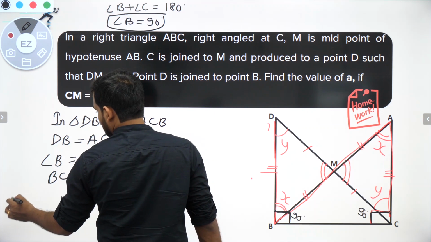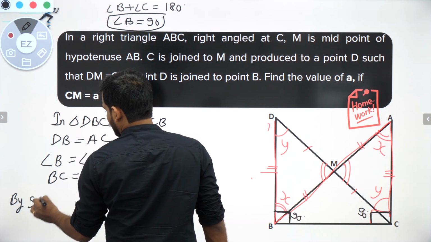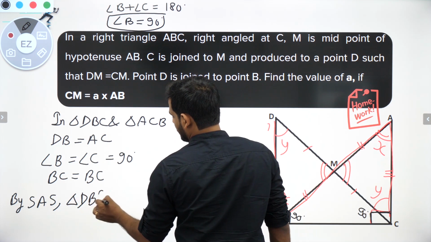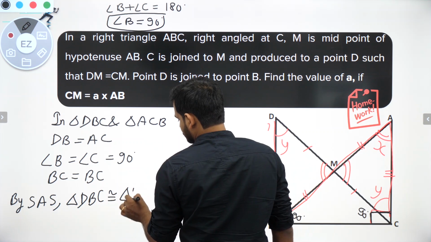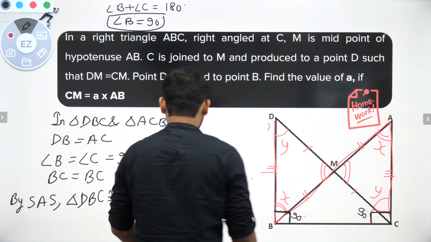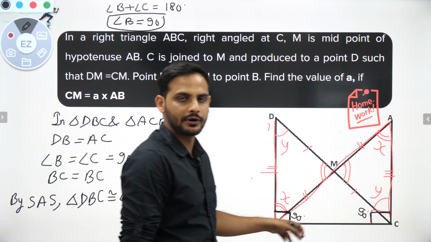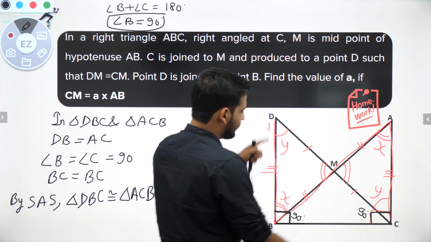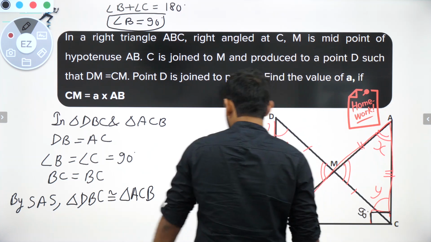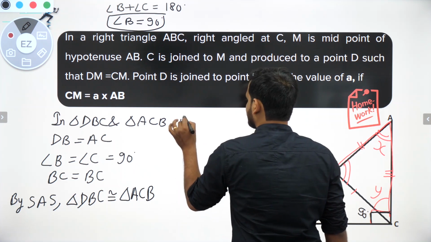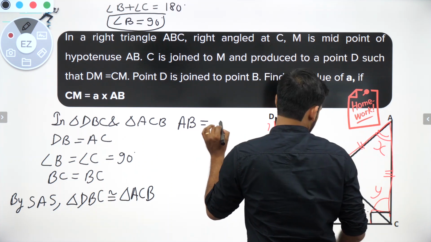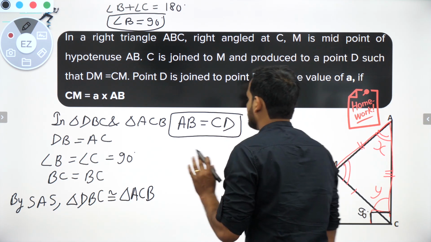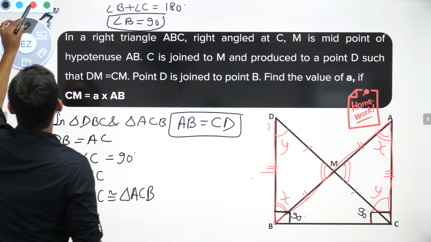So again by SAS, side angle side rule, I can say that triangle DBC is congruent to triangle ACB. If these two are congruent, then their hypotenuse will also be equal. So from here I have got that AB is equal to CD. This is the main thing we have got. AB is equal to CD. Okay.